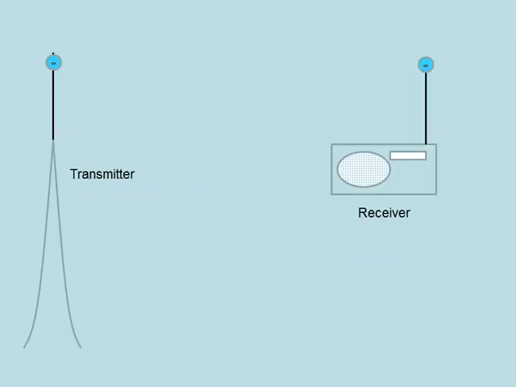Here we have a radio transmitter, and the radio waves are produced by moving a charge, in this case an electron, up and down the transmitter. That produces an electromagnetic wave which will travel out. When it reaches the aerial of the receiver, it will again make charges go up and down, giving the signal, something like this.